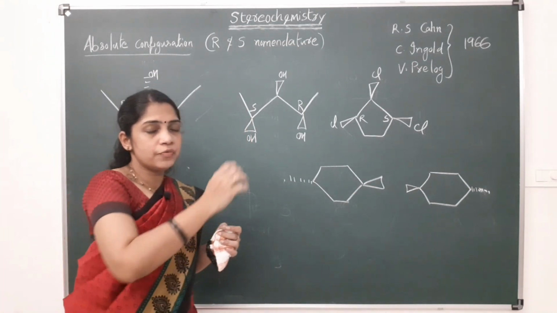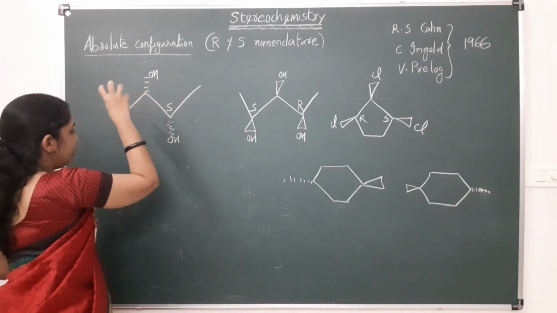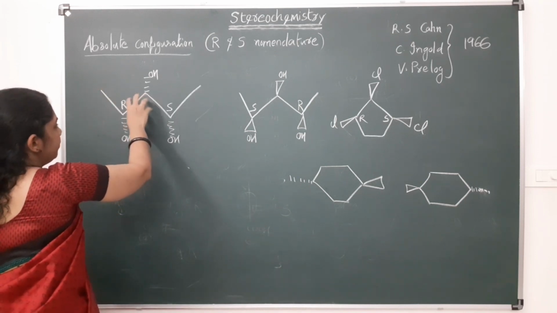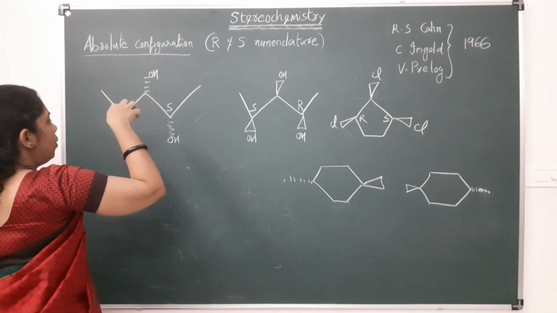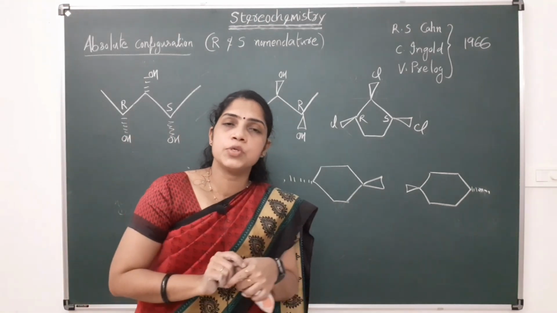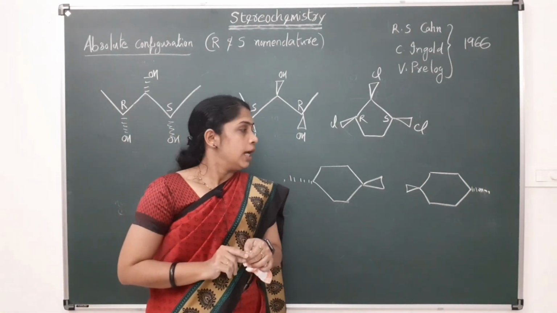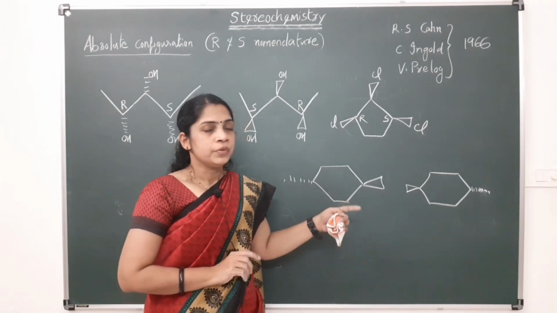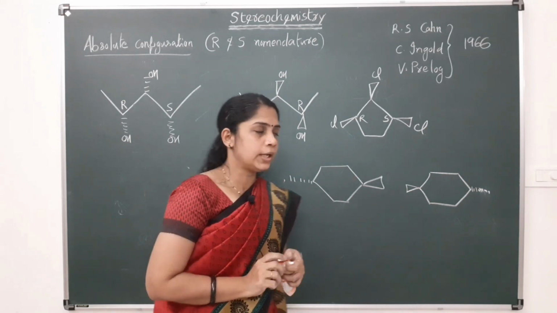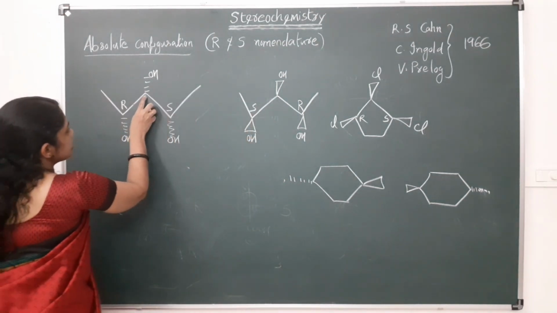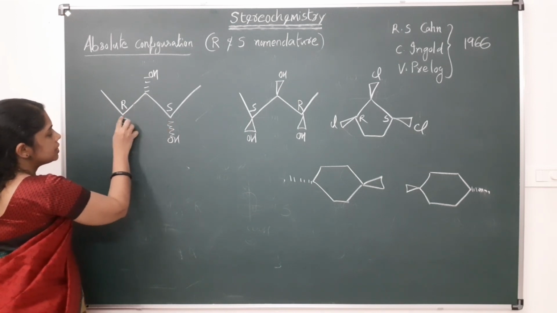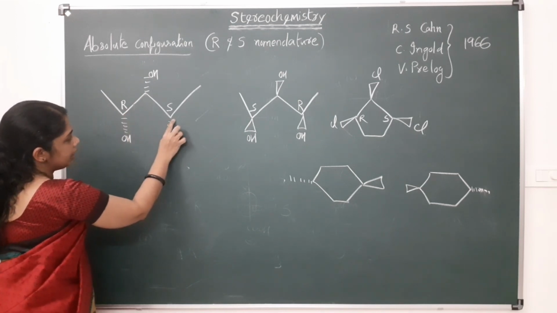Okay, that is, we are viewing the molecule from above, that is in this way, on the board. This hydrogen is above and this OH is below. Okay. In the case of ring systems also, the hydrogen must be on the wavy line. Okay. And here for this carbon, the two sides are similar except in configuration. This is having the R configuration and this is having the S configuration.